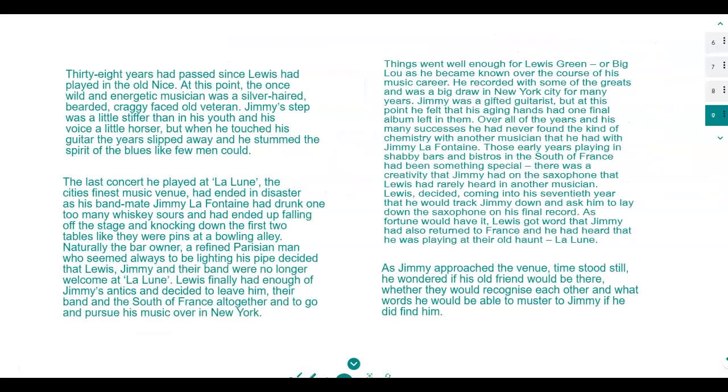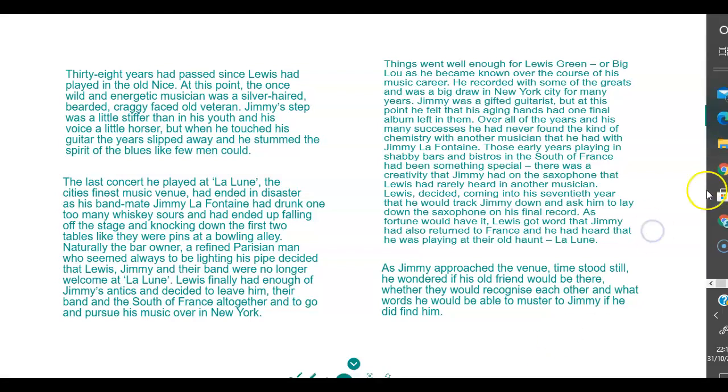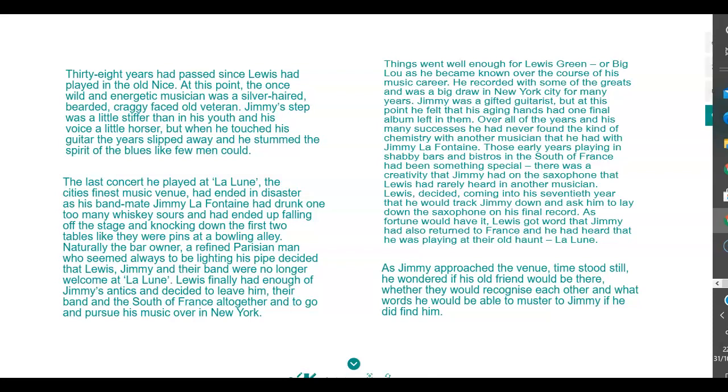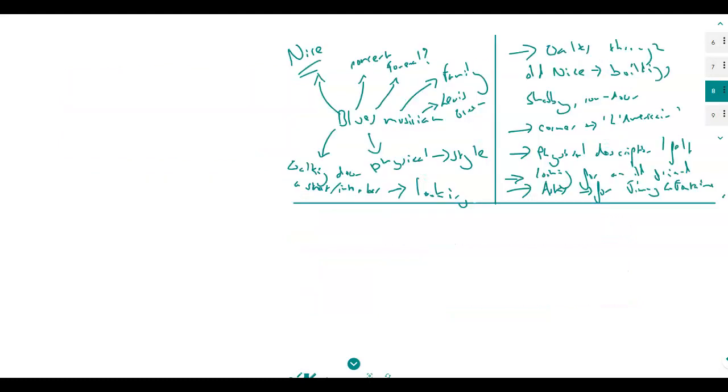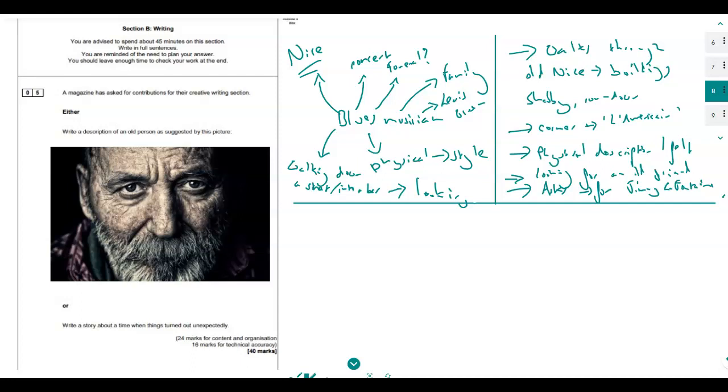Okay, so after planning the essay, I just spent about, I don't know how long I spent there, probably about 20 minutes, maybe 30 minutes even, just working on a text, just putting a few ideas down for this descriptive piece. So I have all the planning here, which had the blues musician and all this business here, and we had a really nice scenario. Well, it was nice in my mind anyway. It was a scenario that this character Lewis is going into, and he's trying to find his old bandmate Jimmy LaFontaine. And so that's the scenario.